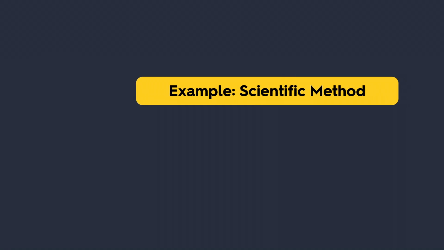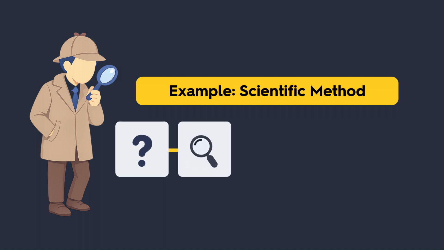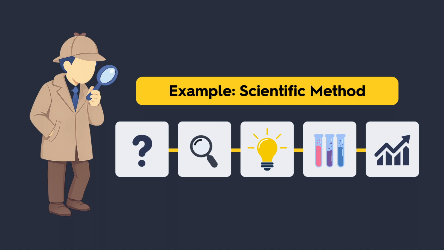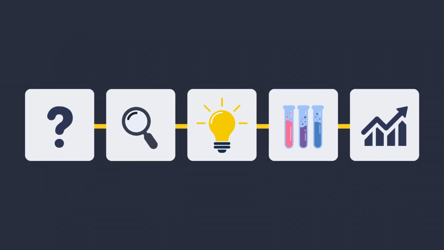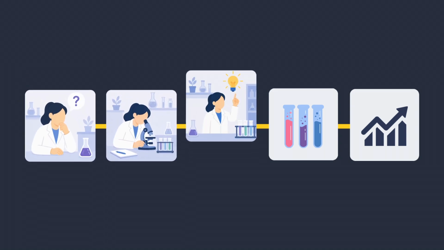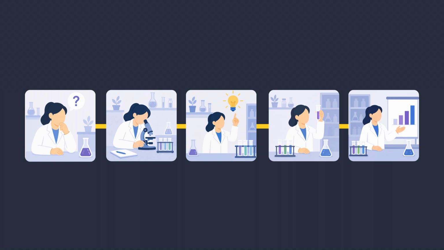Let's try one example. To remember the scientific method, picture a detective asking a question, searching for clues, making a guess, testing it, and reading a chart. Now the steps are not just words. They are a tiny movie. Question, research, hypothesis, experiment, and conclusion can flow in order.